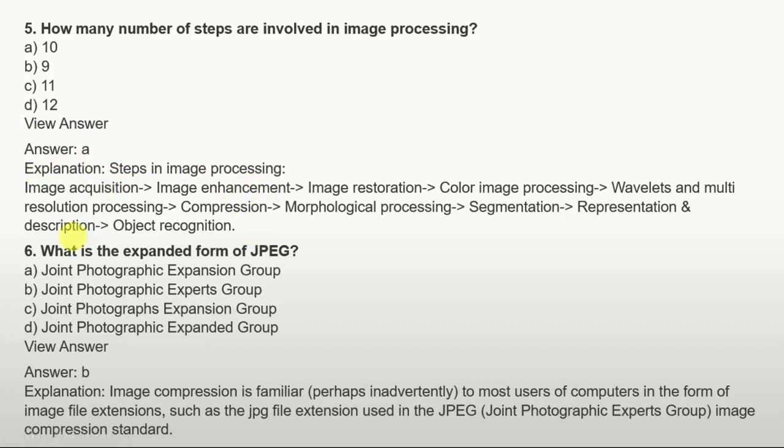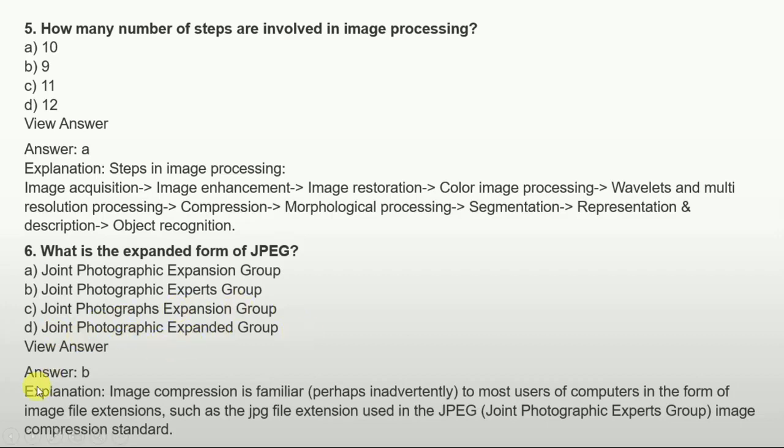The next question is, what is the expanded form of JPEG? That is a most important question, and you have to be very clear about this. The options are joint photographic expansion group, joint photographic expert group, joint photograph expansion group, and joint photographic expanded group.